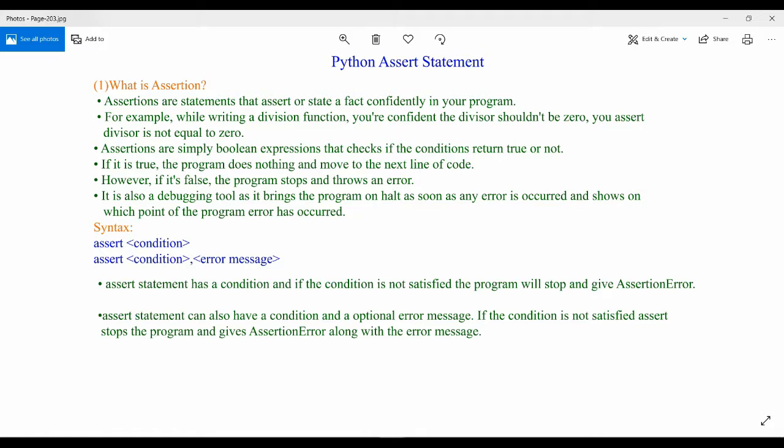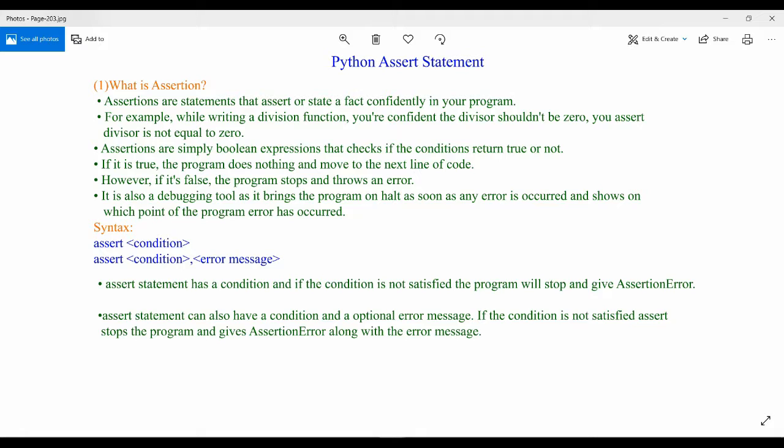As the meaning of assert is confidence, you are confident about some condition. If the condition is satisfied, then only I need to execute the rest of the code. If my condition is not satisfied, then I won't execute the rest of the code.